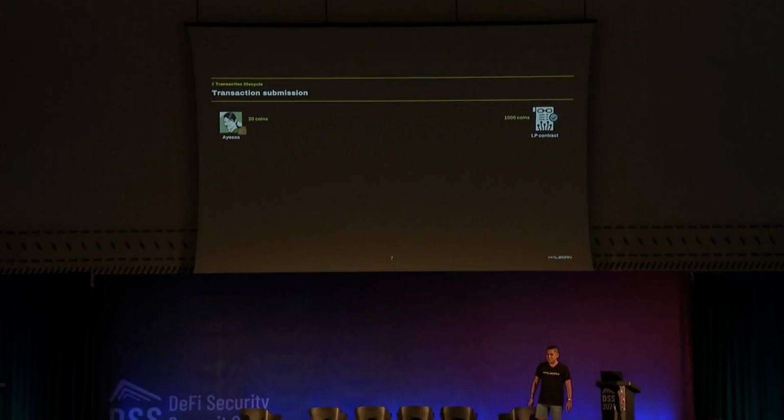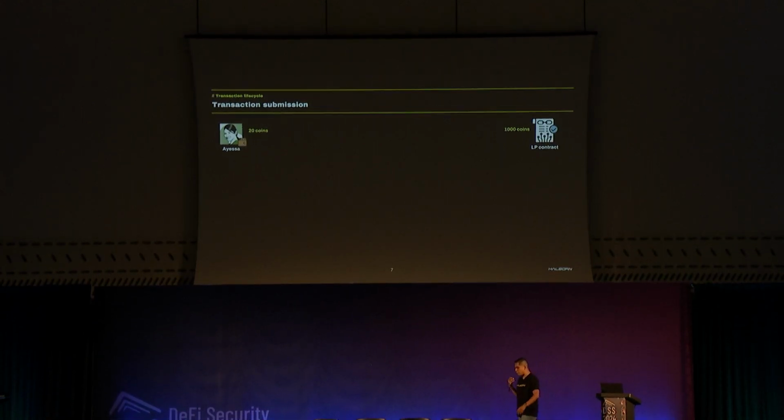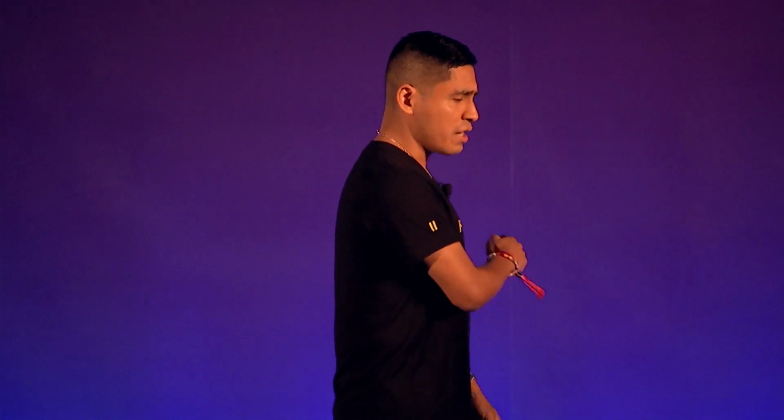Okay, so Ayesa loves money, and she is a very smart investor. So she decided to add her coin to a liquidity pool. What she thinks is that after some time passes, she will be able to claim some reward. And the time passes, and she tries to claim the reward.